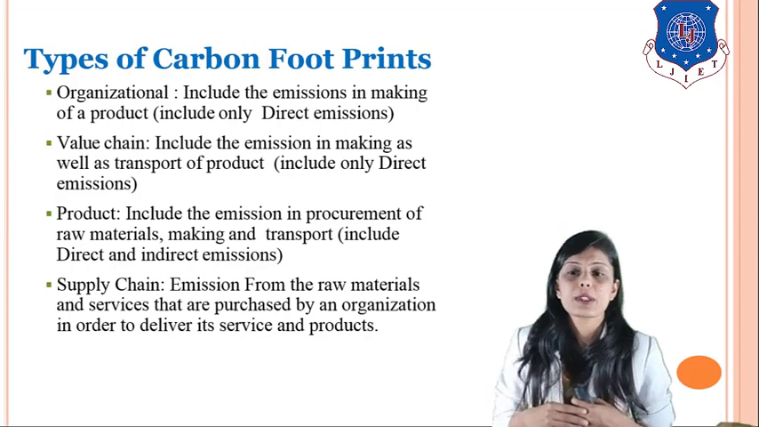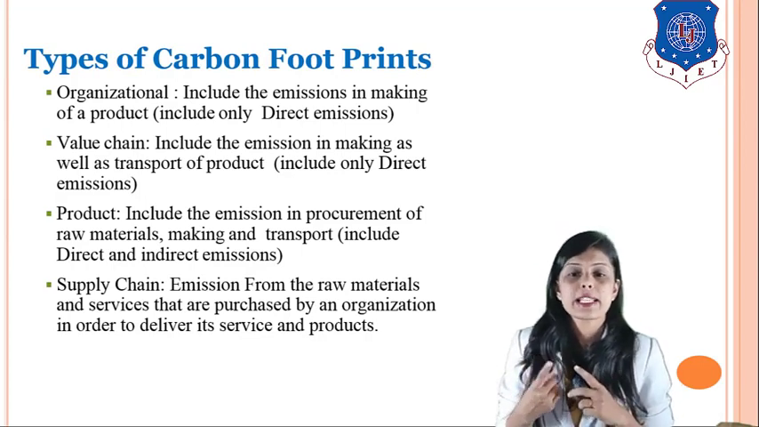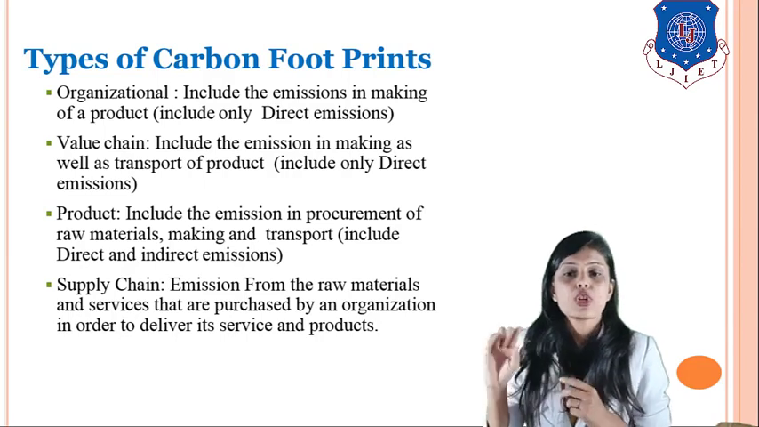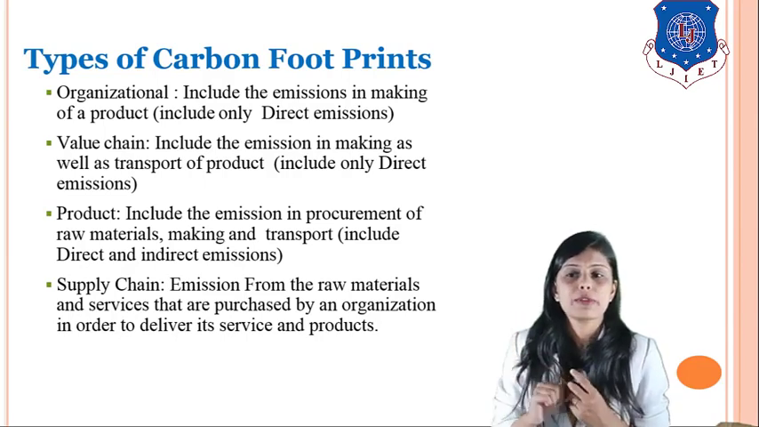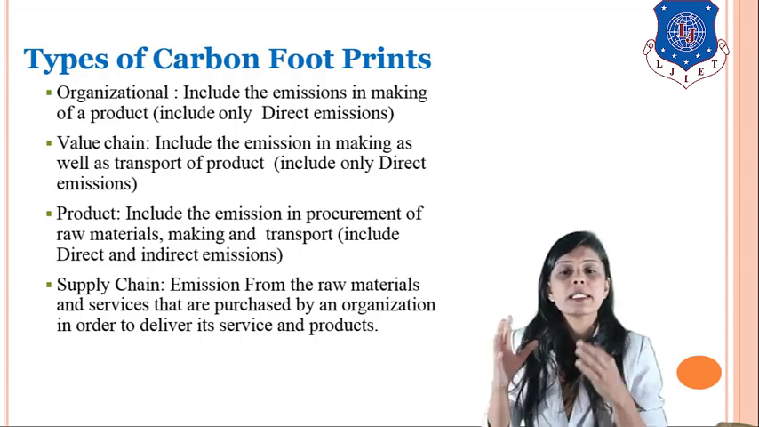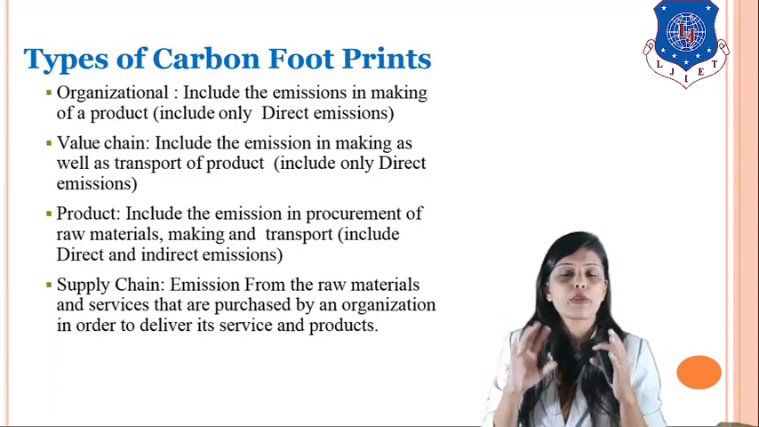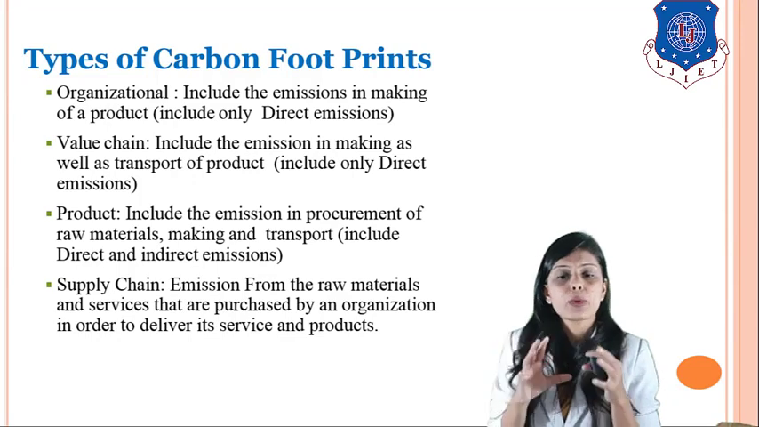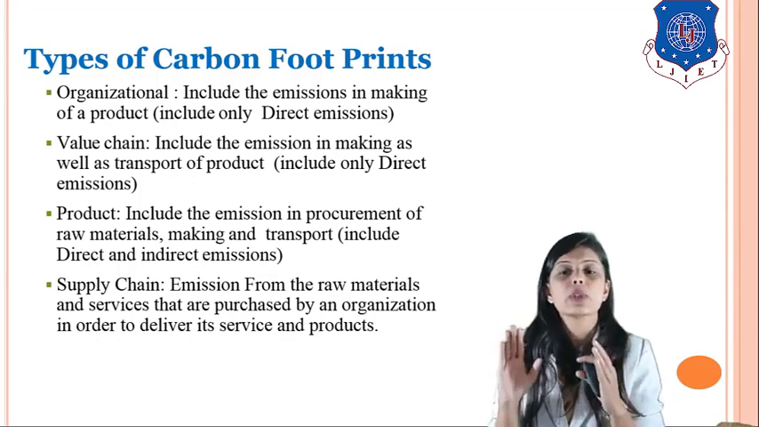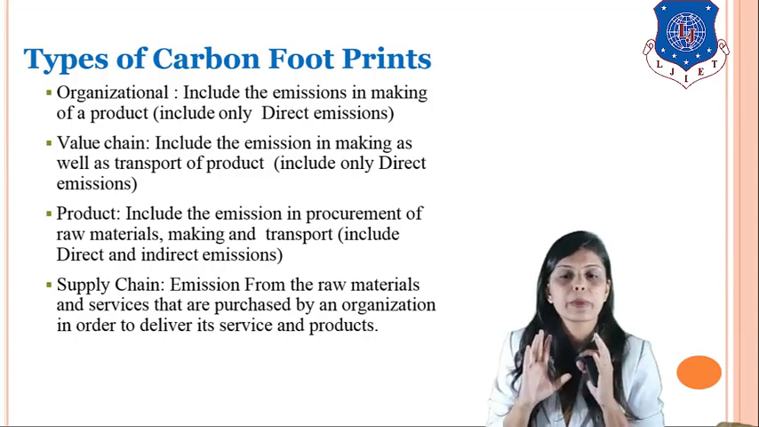So there are different types of carbon footprint: organizational, value chain, product and supply chain. So there are four types of carbon footprint. What do you mean by organizational carbon footprint? It includes the emission in making of the product. While making the product, the amount of carbon dioxide released in the environment is known as organizational carbon footprint.